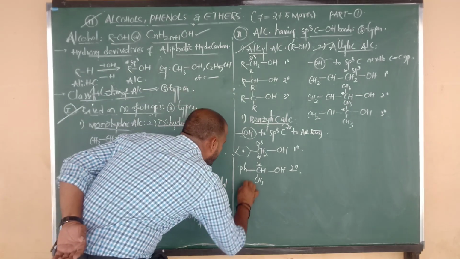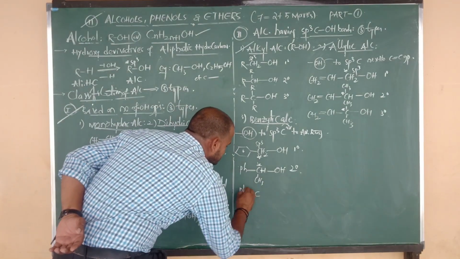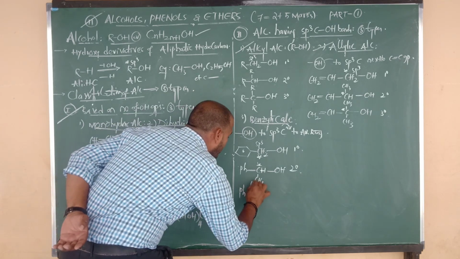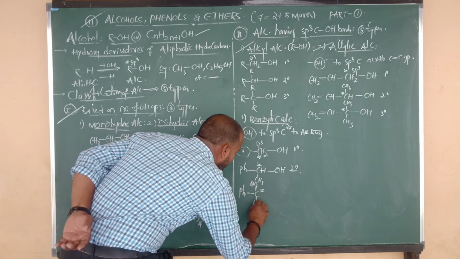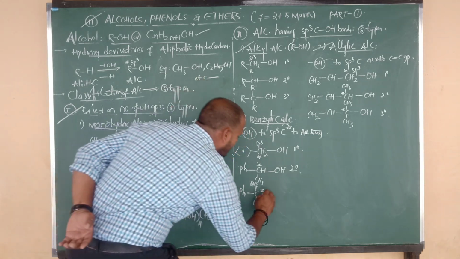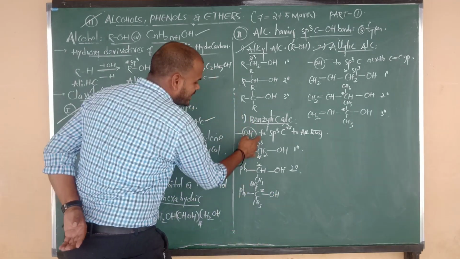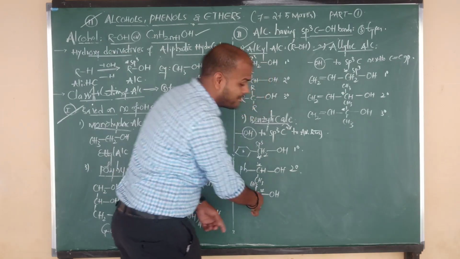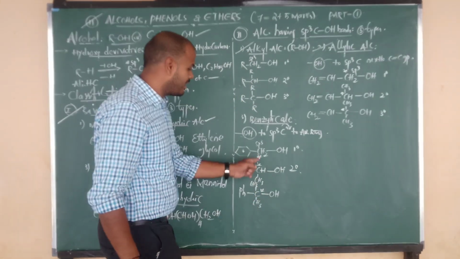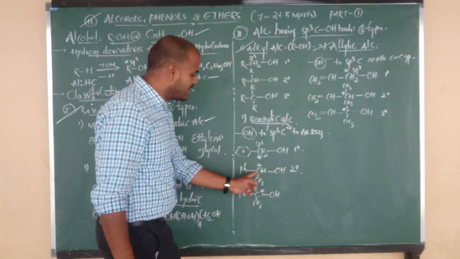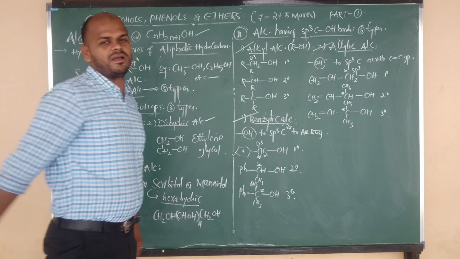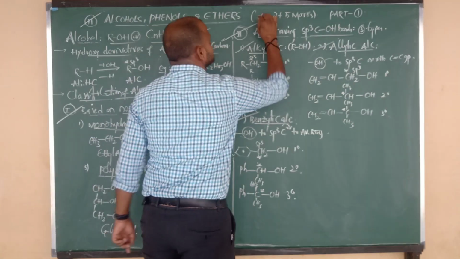Next, we can consider one more example. Again, a phenyl group connected to C. This is the benzylic carbon. Again, connected to carbon number 1, a methyl group. Again, below plane also connected to one more methyl. It is connected to the OH group. So in all three cases, the benzene-connected carbon is the benzylic carbon, but this is a primary benzylic alcohol, a secondary benzylic alcohol, and this is a tertiary benzylic alcohol. Type 2 classification is also over.